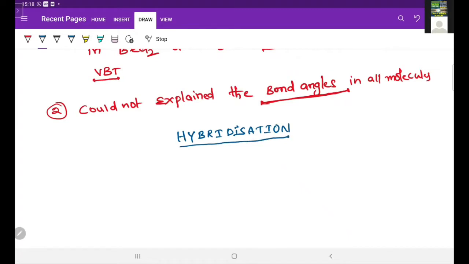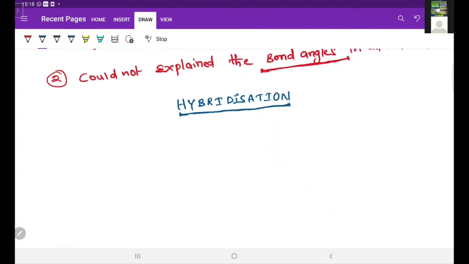Hybridization. So here, what is the main difference between the hybridization theory and valency bond theory? According to valency bond theory, atomic orbitals present in the valence shell are directly involved in the bond formation. But according to the hybridization theory, atomic orbitals present in the valence shell first undergo intermixing and form hybrid orbitals of equal energy and shape, so that the hybrid orbitals are involved in the bond formation.